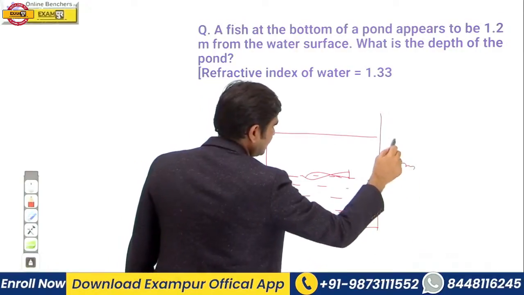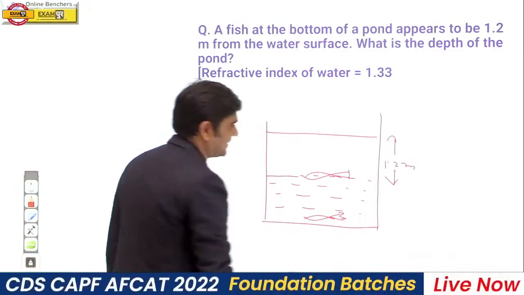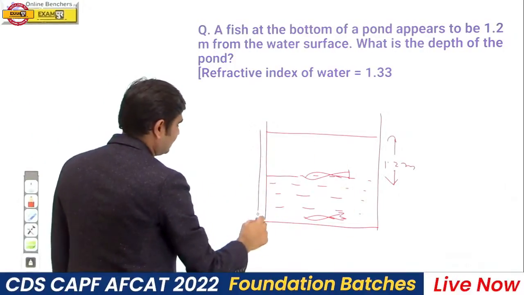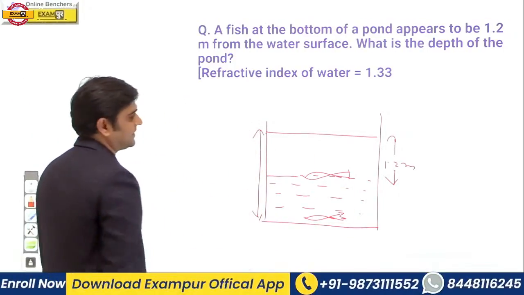So this will be your apparent depth. Calculate the real depth.